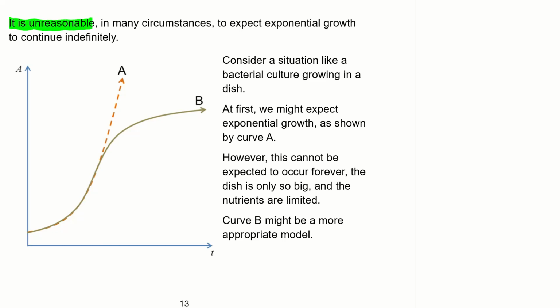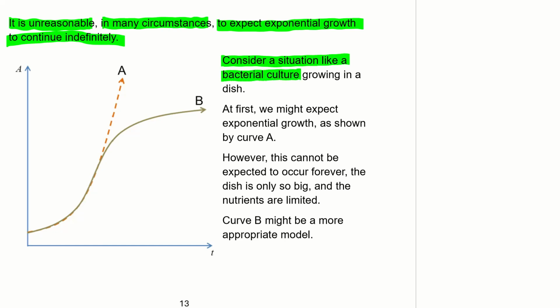It is unreasonable in many circumstances, and one could argue all circumstances, to expect exponential growth to continue indefinitely. Consider a situation like a bacterial culture growing in a dish.